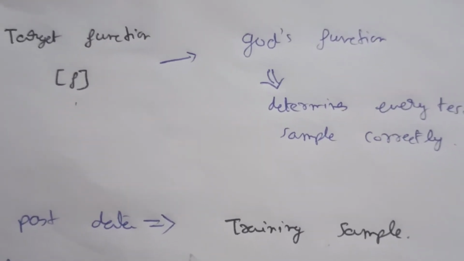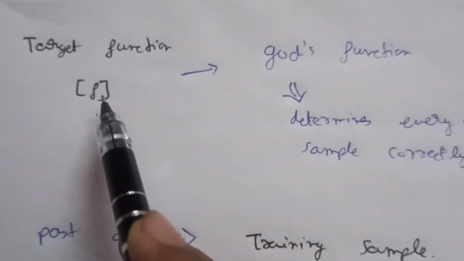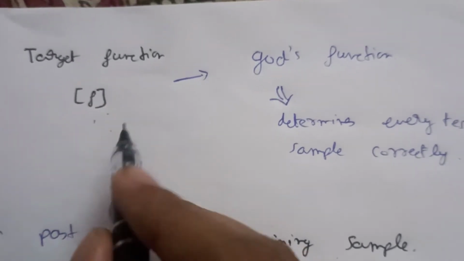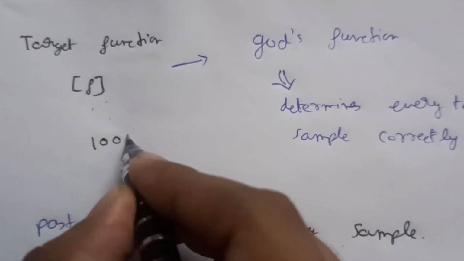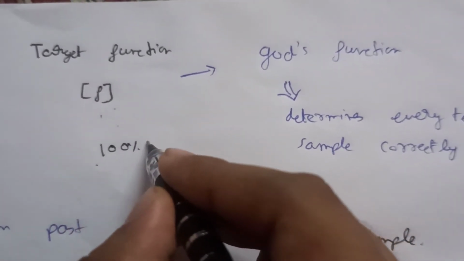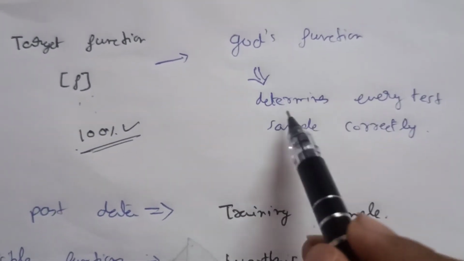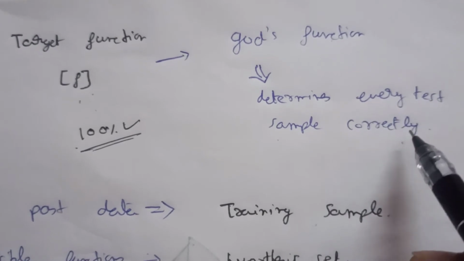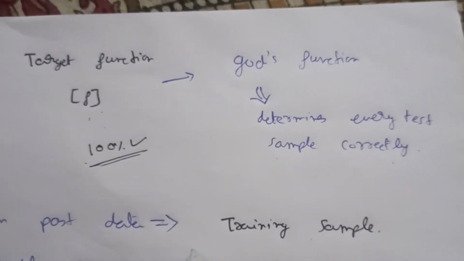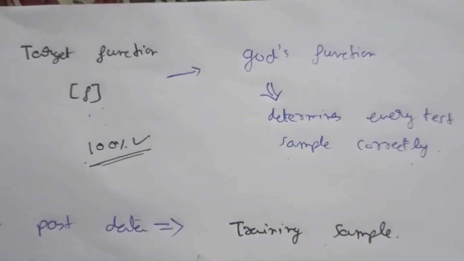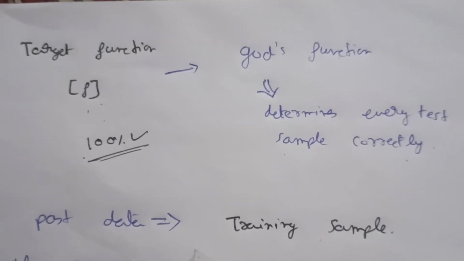So we denote this function, that is our target function, as God function, because this is the function which will give us 100% correct predictions. Okay, it will give us 100% correct predictions. So that is known as God function, that determines every test sample correctly. So what is a test sample? The test sample is the current customer of whom we are predicting whether it is a good customer or bad.